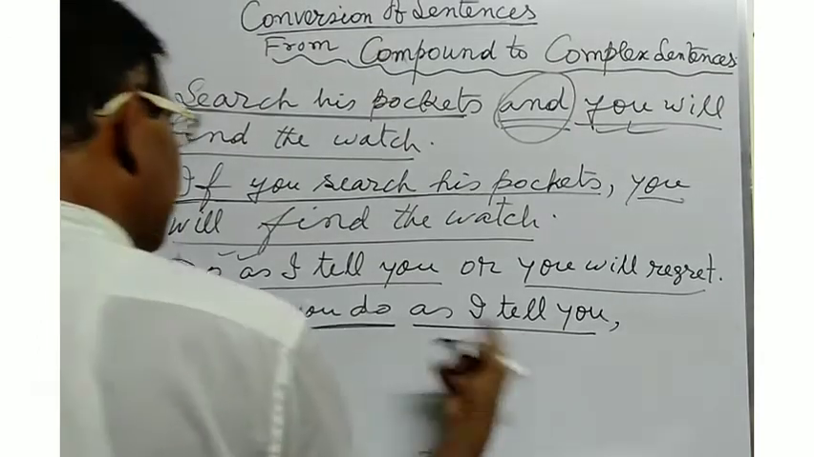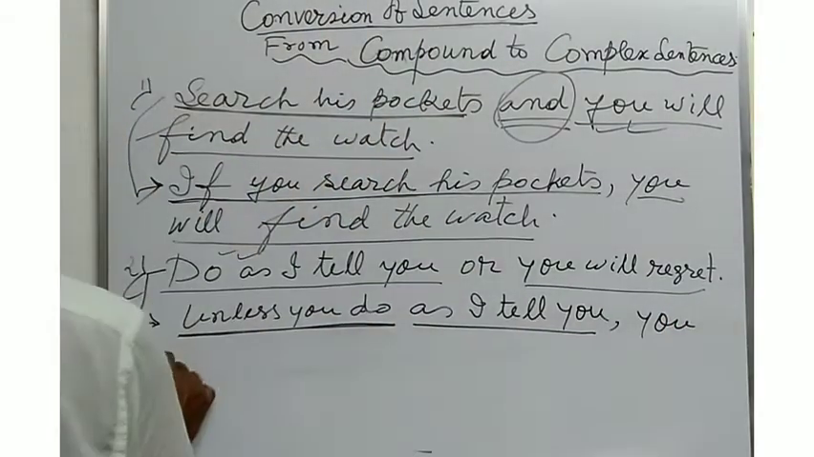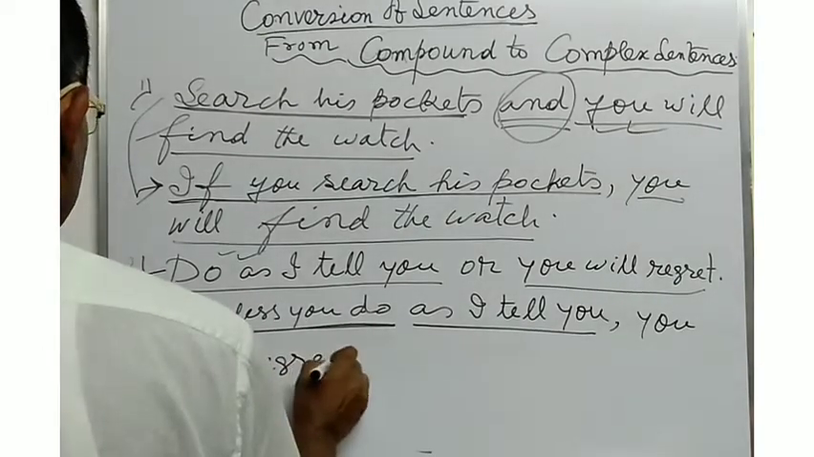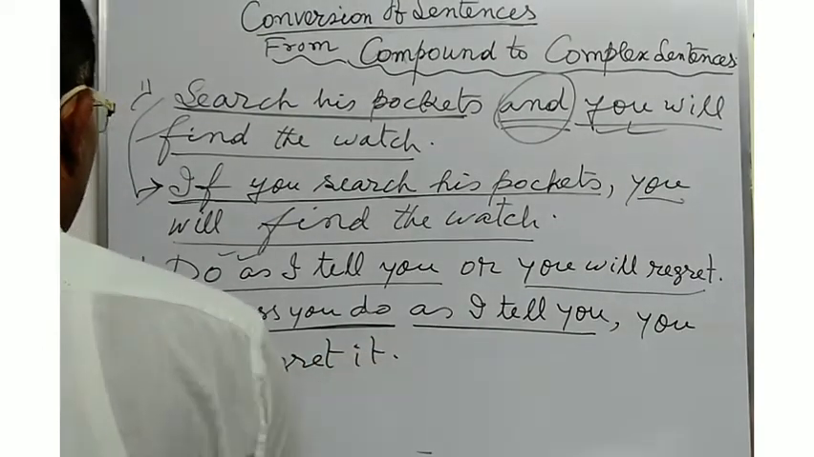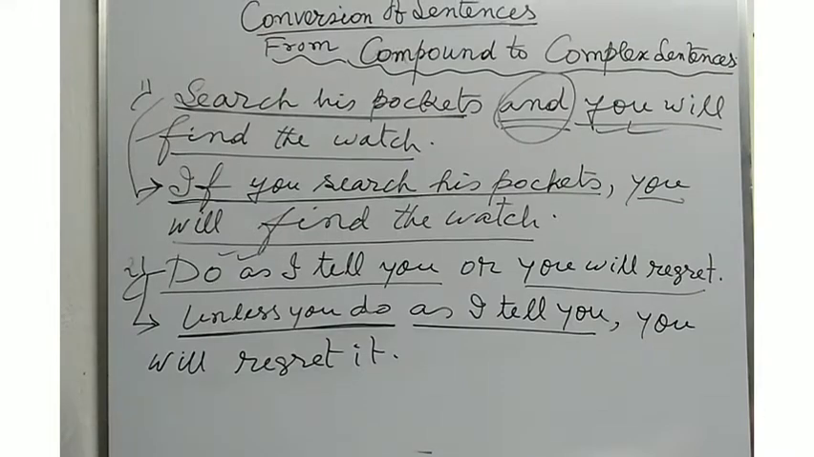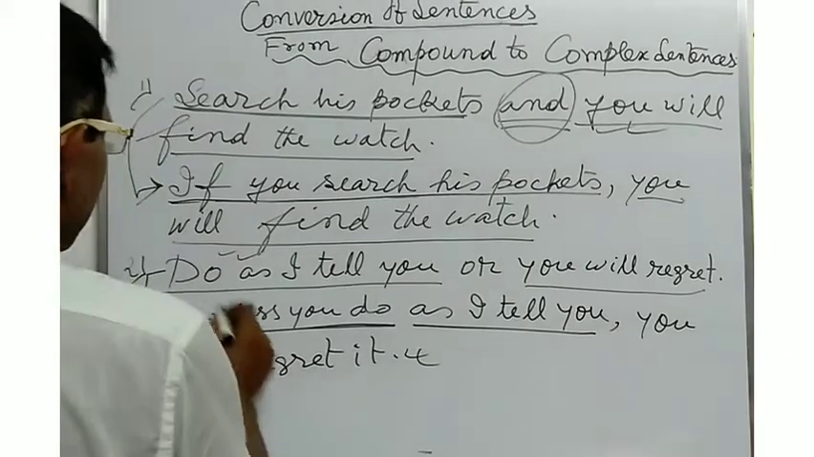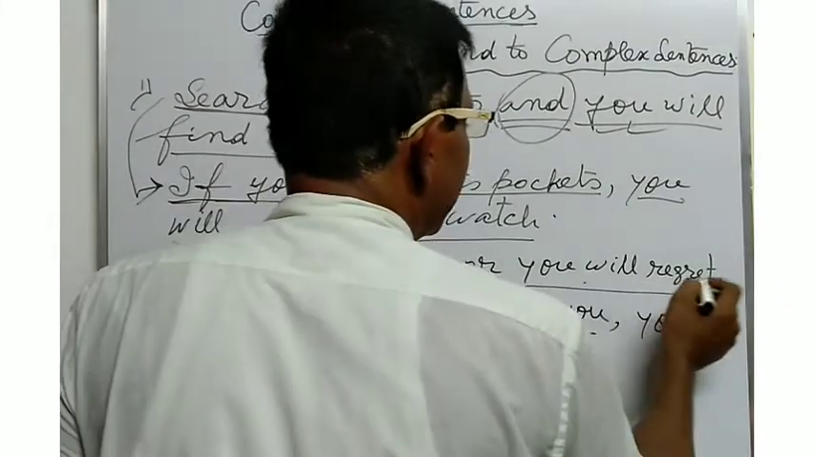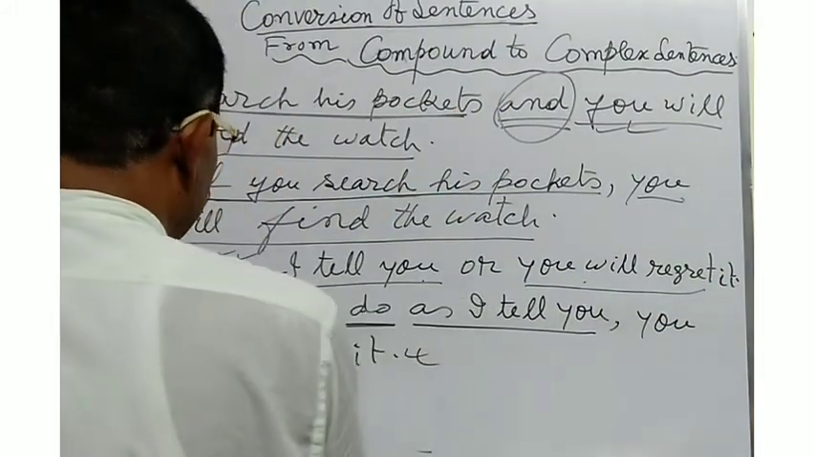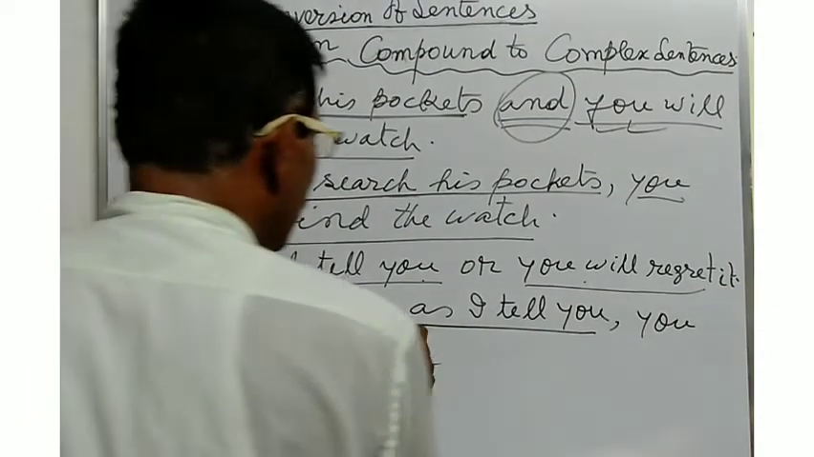Unless you do as I tell you, you will regret it. In this way, you will have to write the sentence in a complex pattern. Do as I tell you, or you will regret it. Suppose, at the time of converting it into a complex one, unless you do as I tell you.